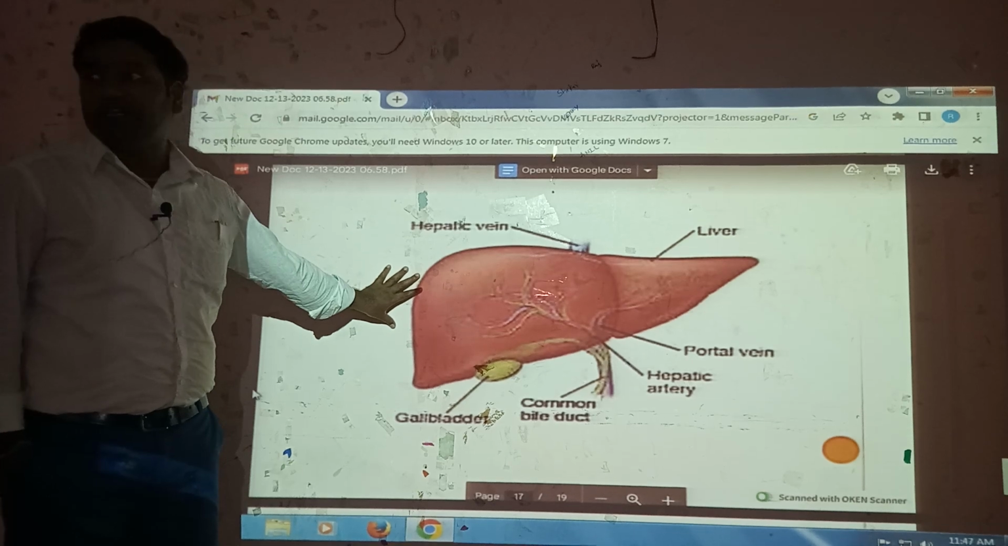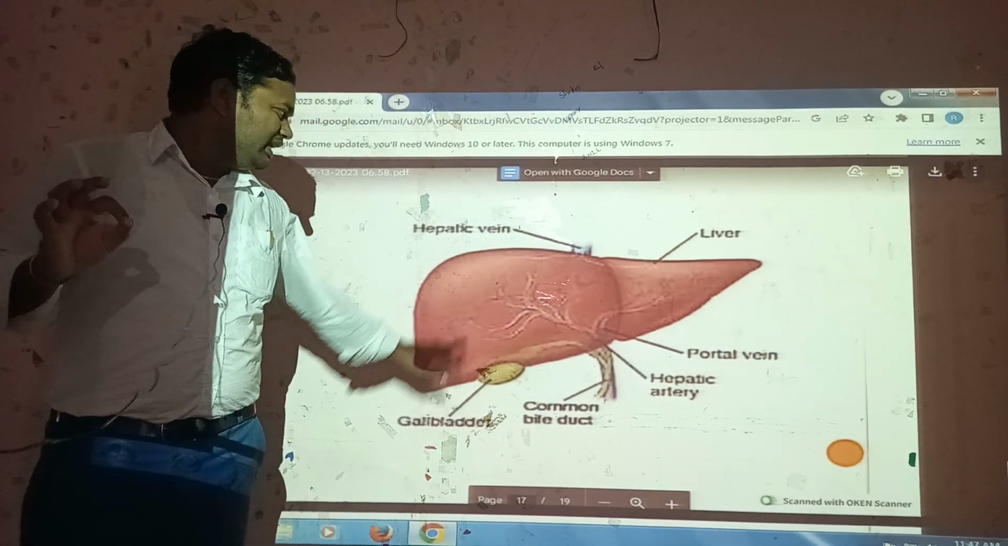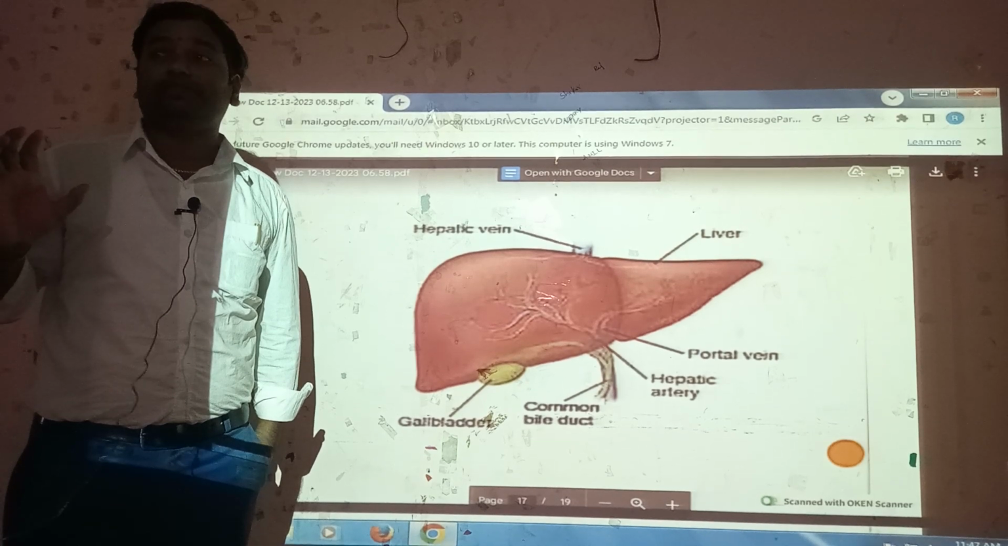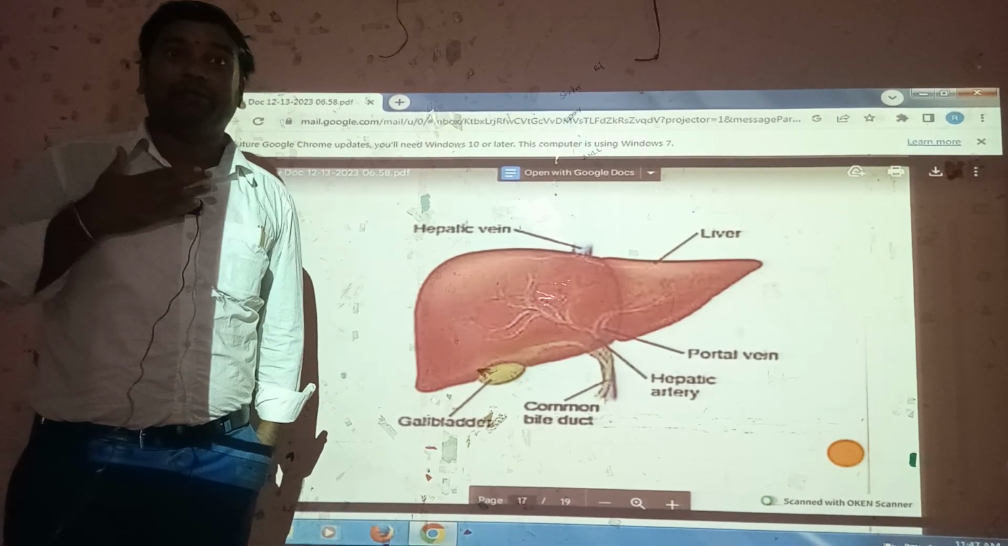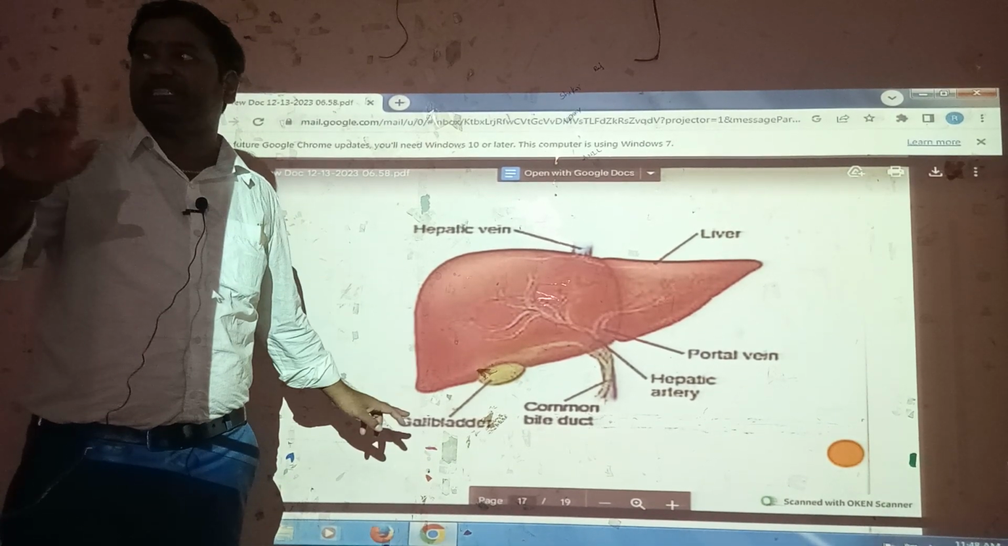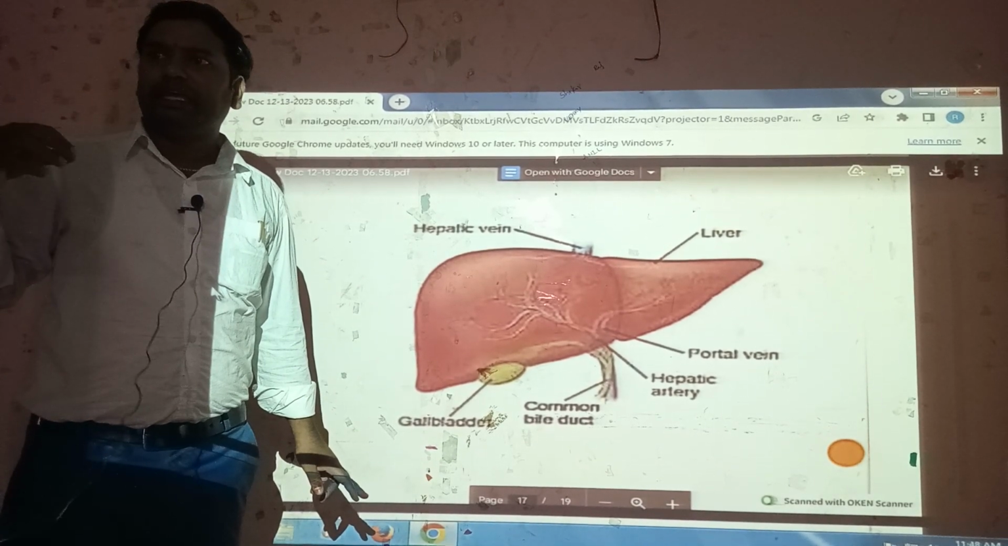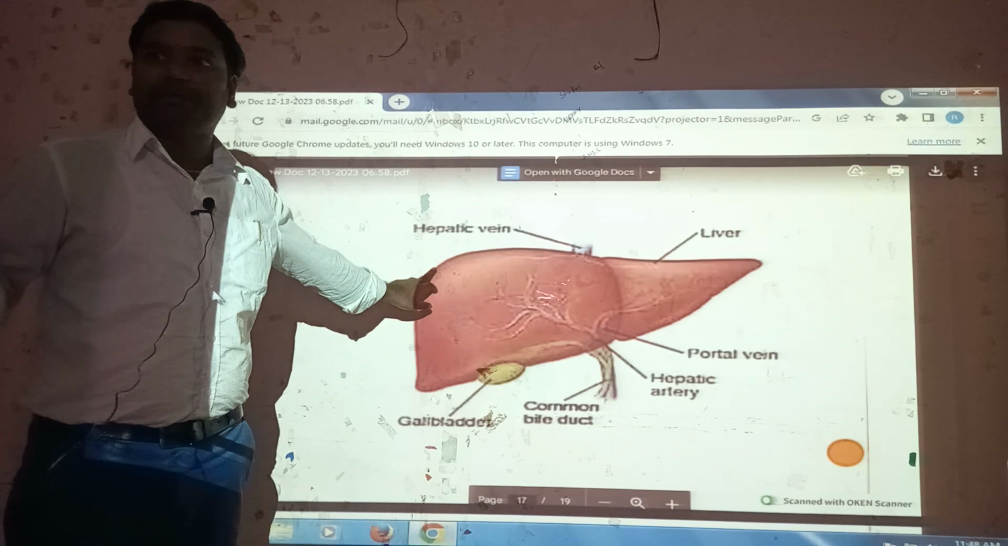Yes, the liver is a very prime organ of our body. Some information: the study of the liver is called hepatology. The study of blood is hematology. There are two variations: hepatology and hematology. The study of blood, hematology. The study of liver, hepatology.